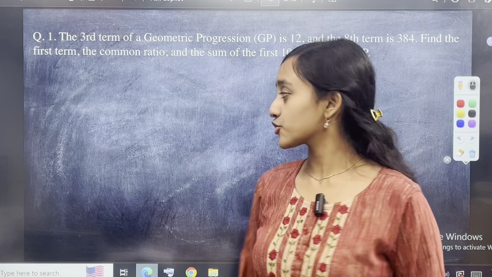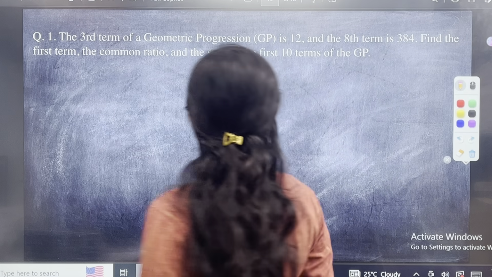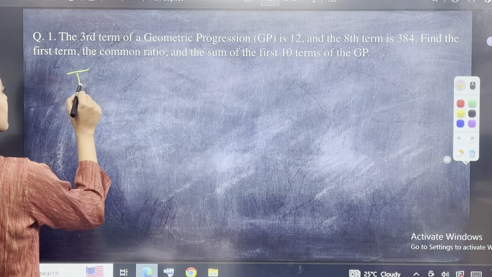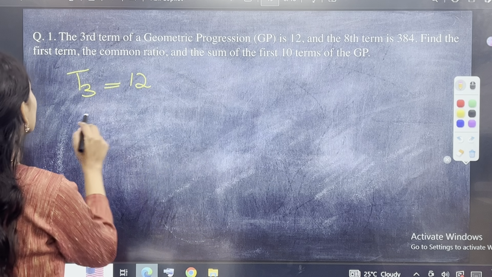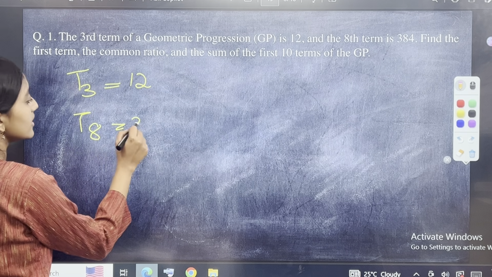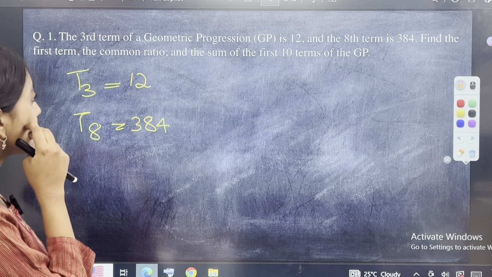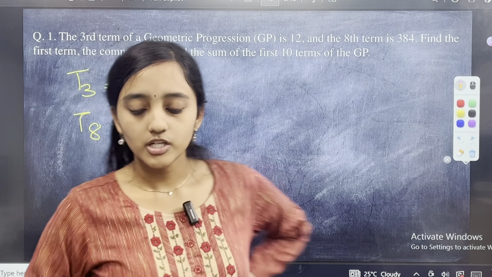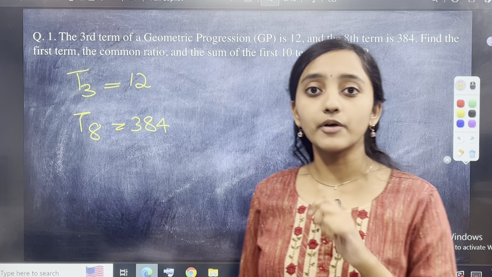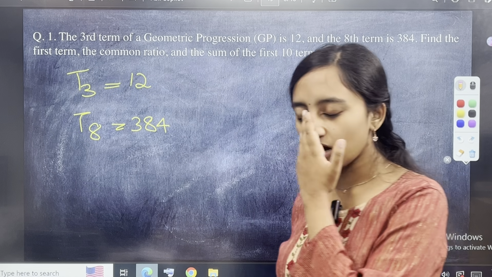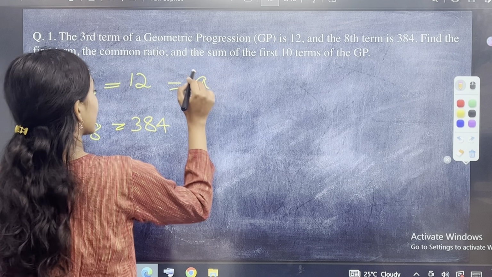We come to geometric progression. So we know that the third term of a geometric progression is 12. Matlab T3 is given as 12. Okay, and the eighth term is 384. So the T8 is 384. Okay, they are asking you to find the first term, common ratio, and the sum of the first 10 terms of the GP. Okay, so what was the formula for the nth term of a GP? A into r power n minus 1. That was the formula of the nth term of a GP. So we have A, we do not know, let's write it as A.